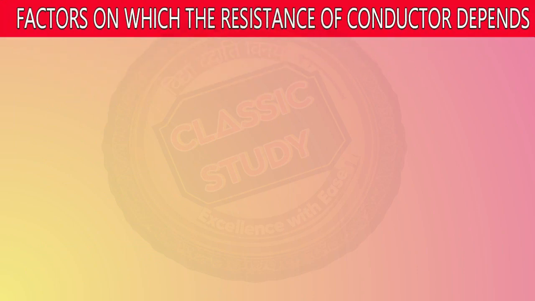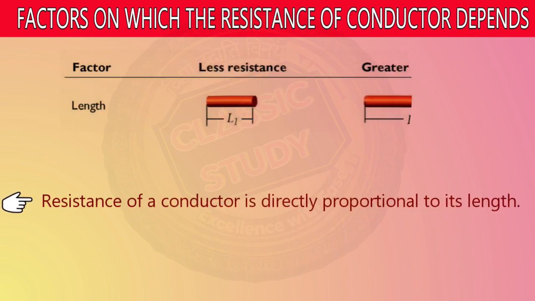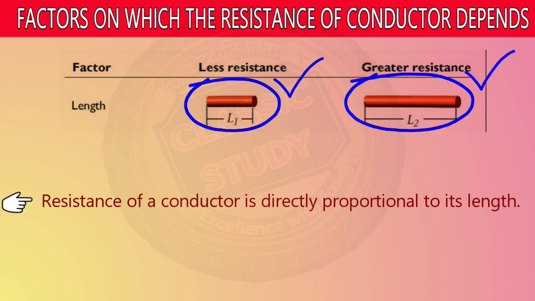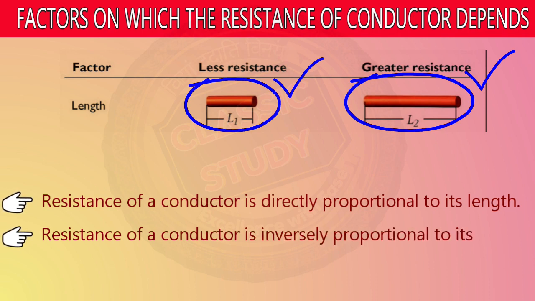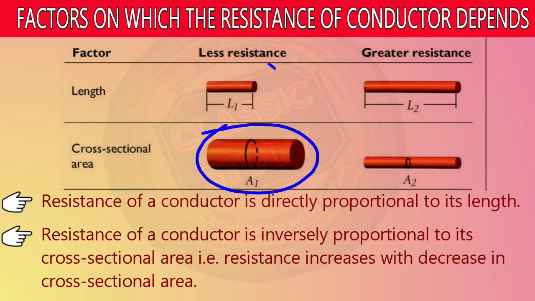Factors on which the resistance of a conductor depends. First, the resistance of a conductor is directly proportional to its length. The shorter the length, the lesser the resistance; the greater the length, the greater the resistance. So there is a directly proportional relationship. Second, the resistance of a conductor is inversely proportional to the cross-sectional area. The greater the cross-sectional area, the lesser the resistance; the smaller the cross-sectional area, the greater the resistance. We can see an inverse proportionality relationship here.